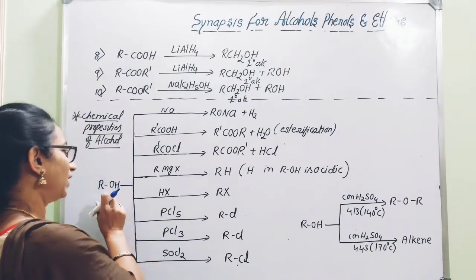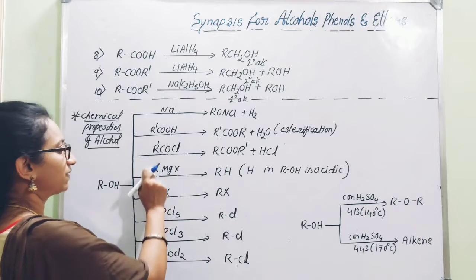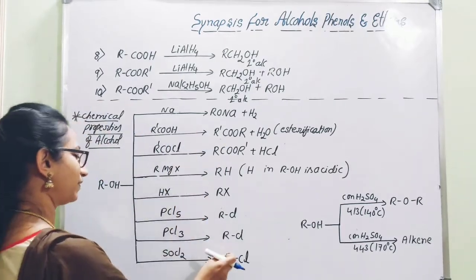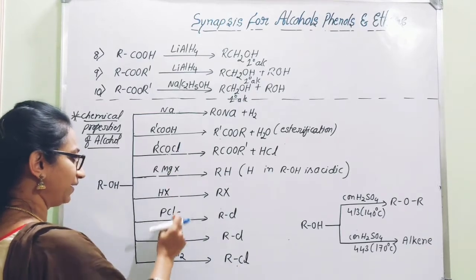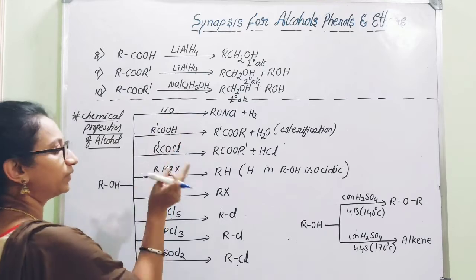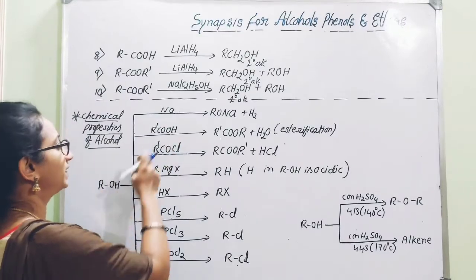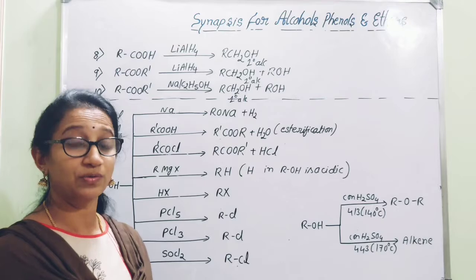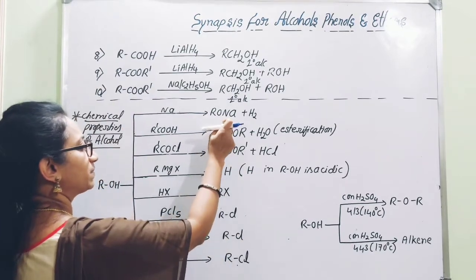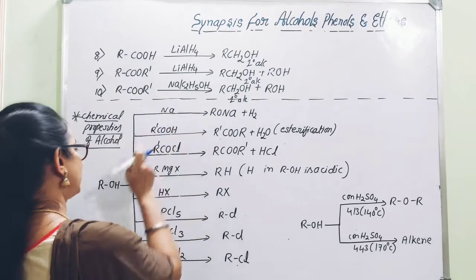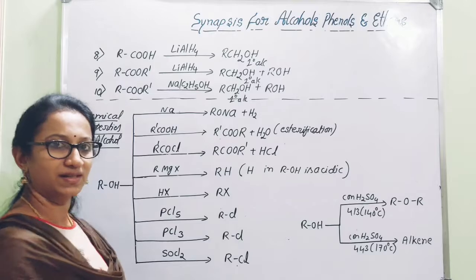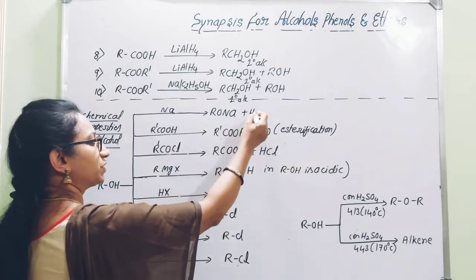Here alcohol can be treated with various types of reagents to get different products. Here I have given a list of different products depending on the different reagents. Very first, when alcohol is treated with sodium, you know that alcohols are acidic in nature. They can react with metals like sodium, magnesium, aluminium, and convert into metal alkoxide. If alcohol is treated with sodium, you will get sodium alkoxide as a product, and there will be liberation of which gas?